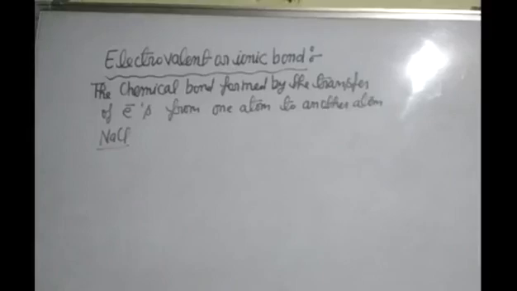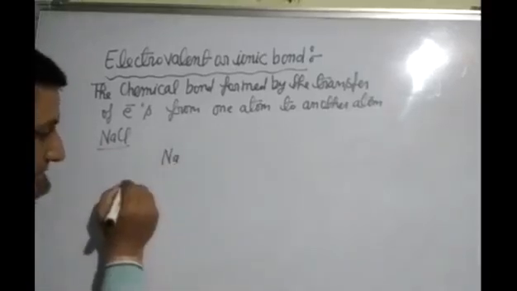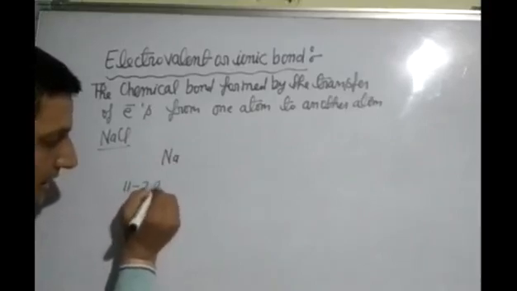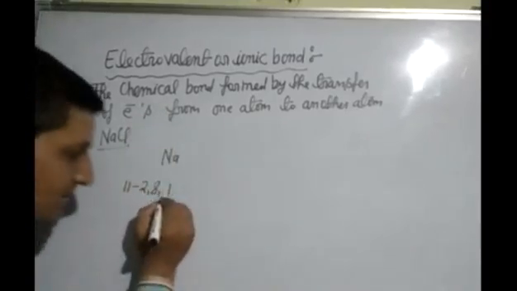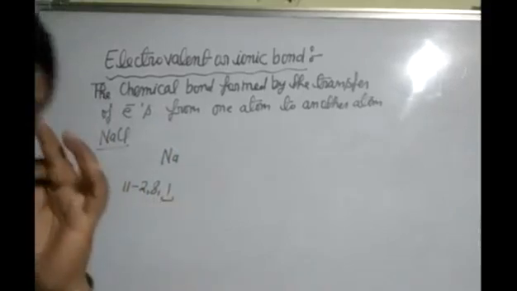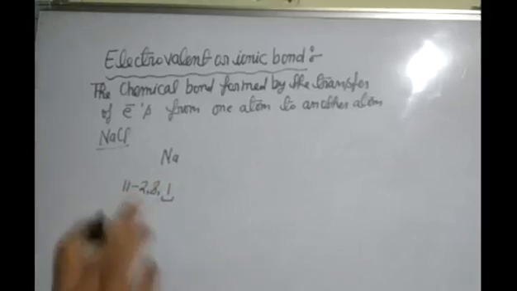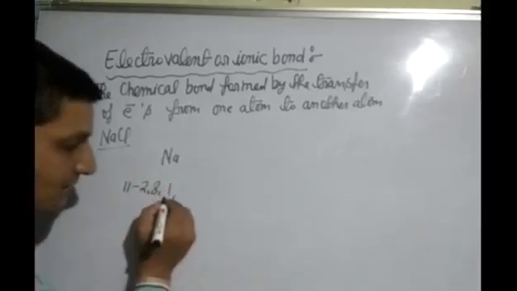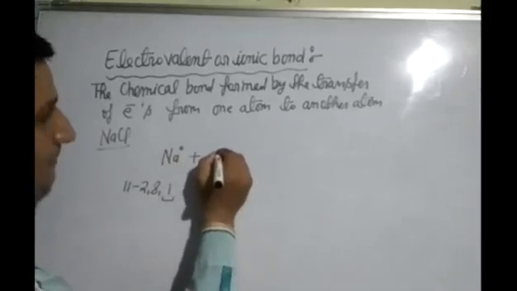Look here, the atomic number of sodium is 11. Its electronic configuration is 2, 8, 1. In bond formation, the outermost shell electrons take part. Remember it, students. In the last shell, one electron is present, so we write 1 here. After this, chlorine.